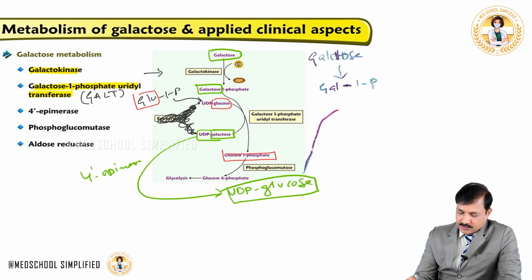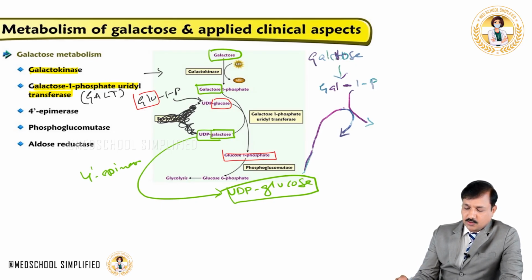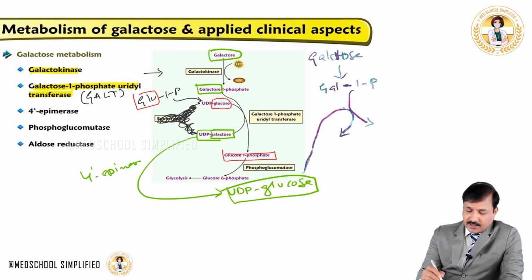This UDP-glucose gets into the transfer reaction, and let's see what molecules come out.